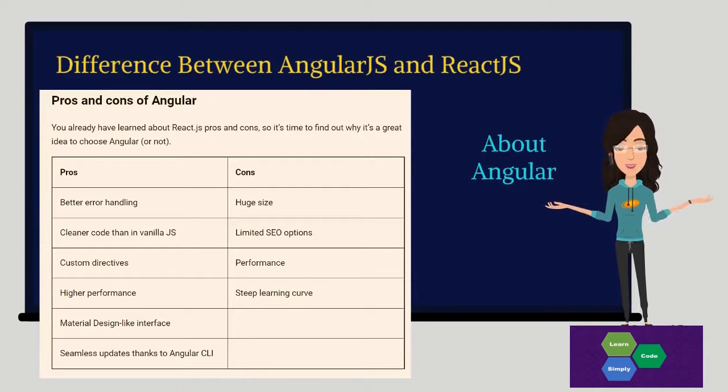Some companies that are also using Angular are Forbes, General Motors, Nike, PayPal, Telegram, and Upwork. Now let's see React versus Angular head to head.